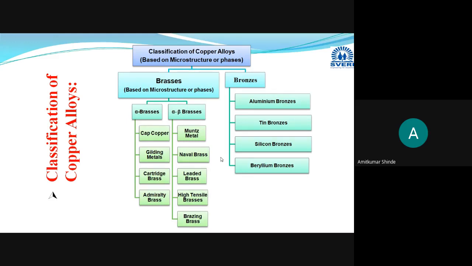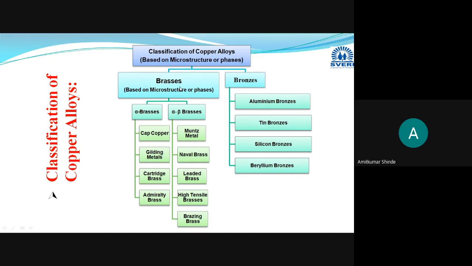Suppose you have added aluminium in the copper, then it will be termed as the aluminium bronze. Suppose you have added tin, then it will be termed as tin bronze. If you have added silicon in the copper, it will be termed as silicon bronze. Then if you have added beryllium, it will be termed as beryllium bronze. In this way, the further classification of the bronzes will be done depending on the name of that alloying element.